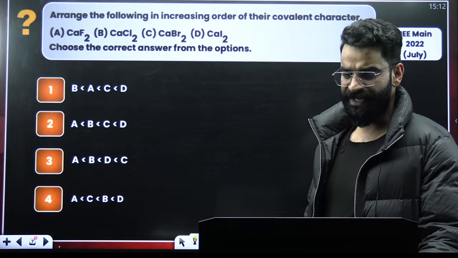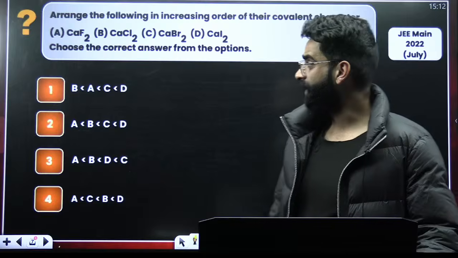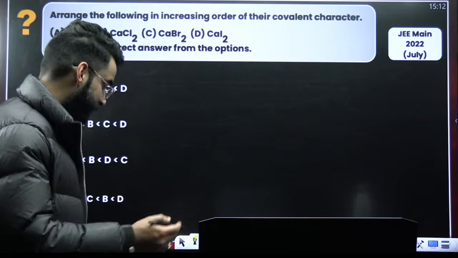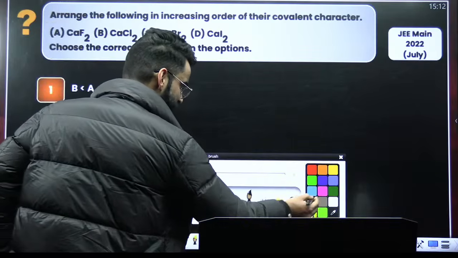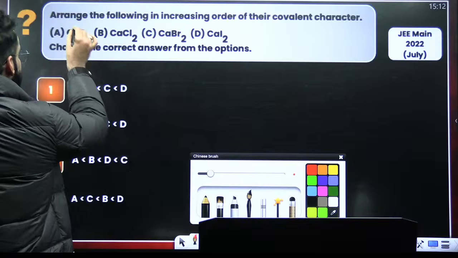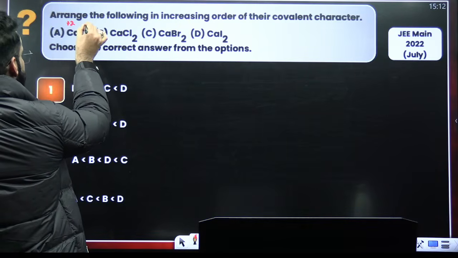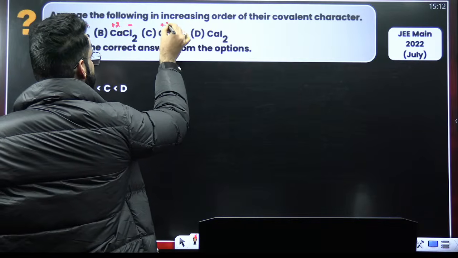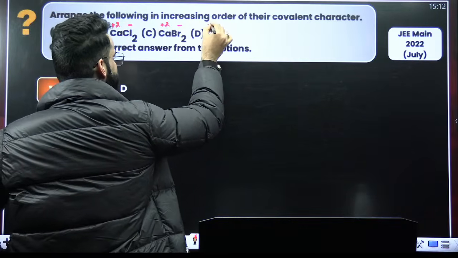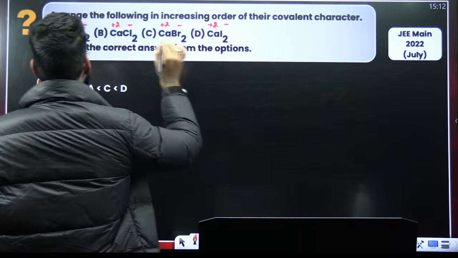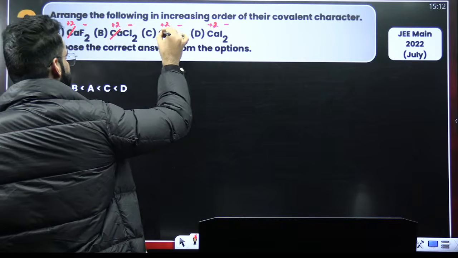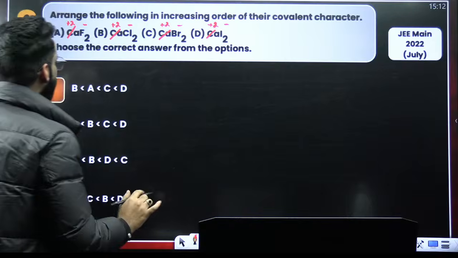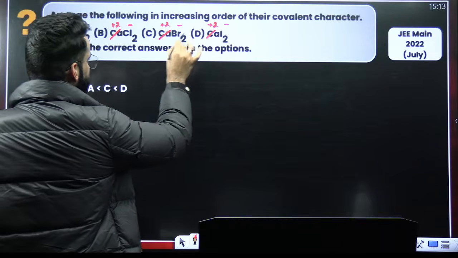Well, I can see majority is coming up with option 2. So let's exactly see what will be the correct option of this particular question. Guys, this is again a simple question. As you can see, this is basically calcium di positive, F negative. This is calcium di positive, Cl negative. This is calcium di positive, Br negative. This is calcium di positive and I negative. So I'm not going to talk in terms of calcium here because it's same everywhere. Now, F negative, Cl negative, Br negative, I negative.